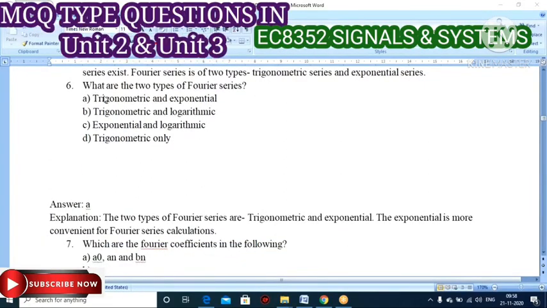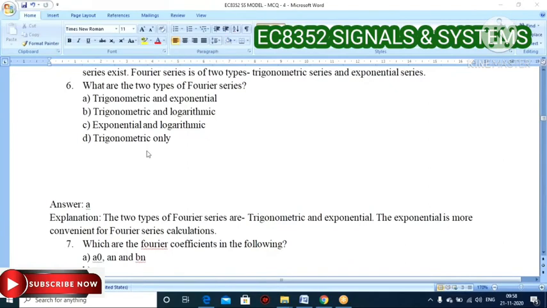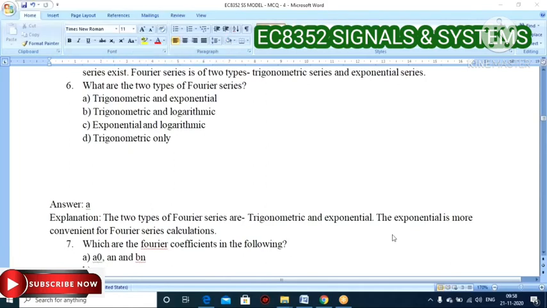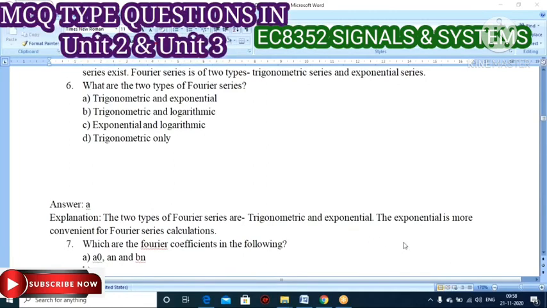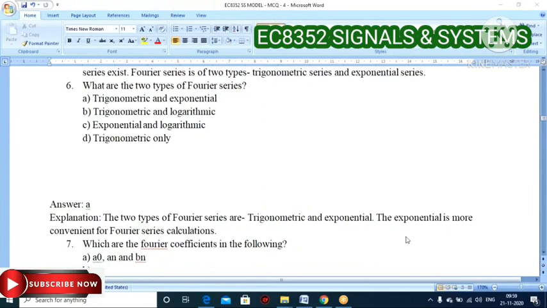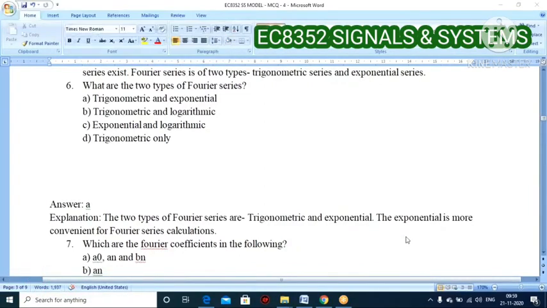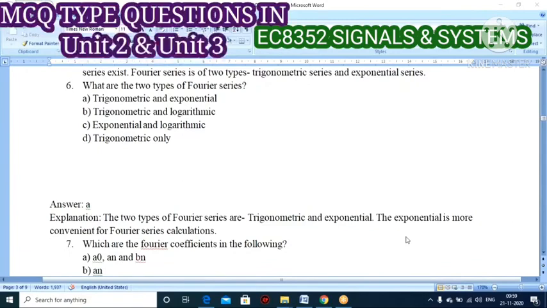The two types of Fourier series are trigonometric Fourier series and exponential Fourier series. But among them, exponential is more convenient for Fourier series calculation. If anyone asks which of the two types is more convenient for calculating Fourier series problems, it is the exponential Fourier series.